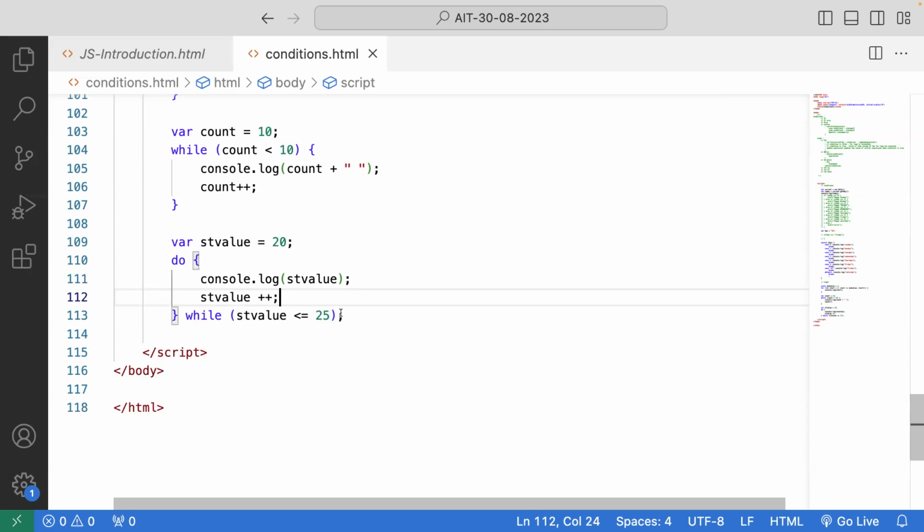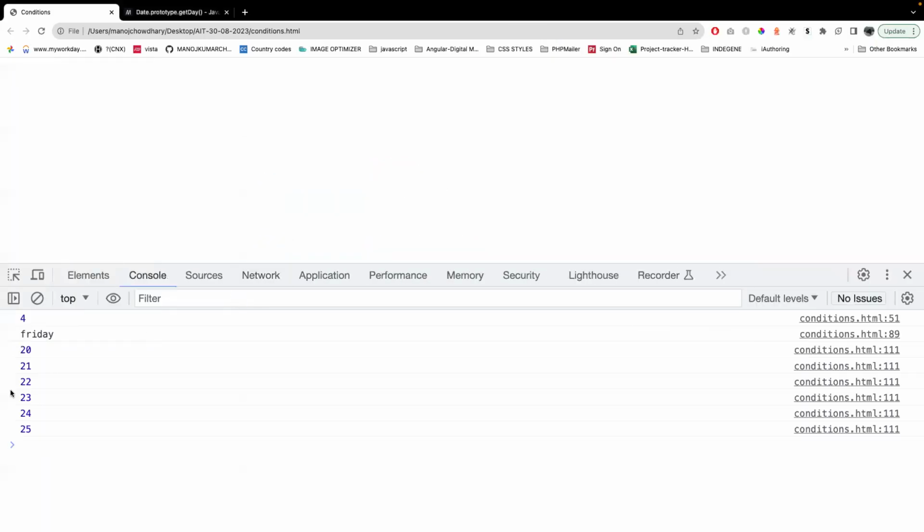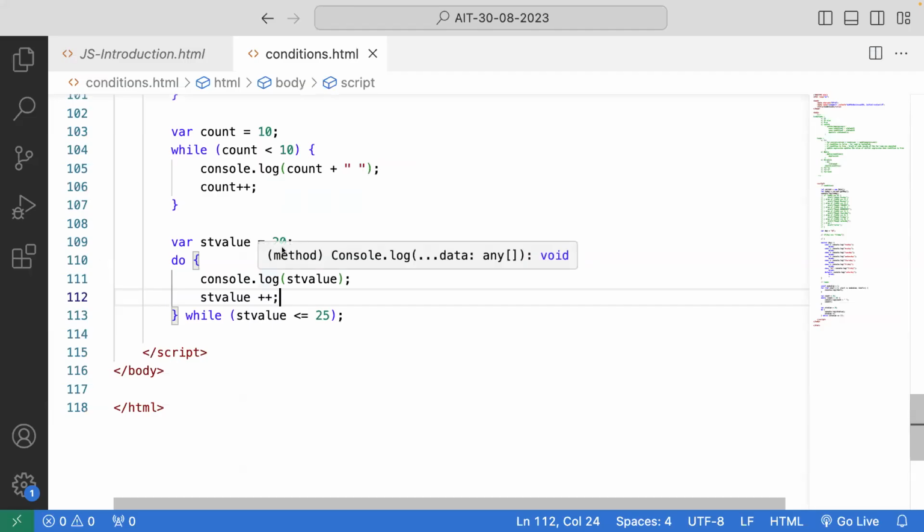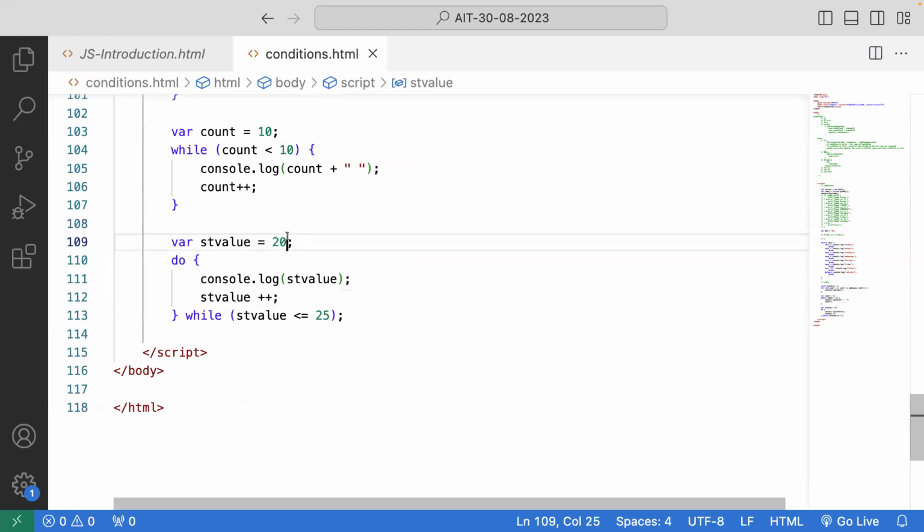Okay, so increment is done. So here now the value is already updated. 20 became 21 by this line. So here 21 is less than or equal to 25. So true, right? So it will print it. Now the value became 22 again. So like that my loop is going to work. As you said, 20, 21, 22, 23, 24, 25. But if I make it 26, now tell me what will be the output.